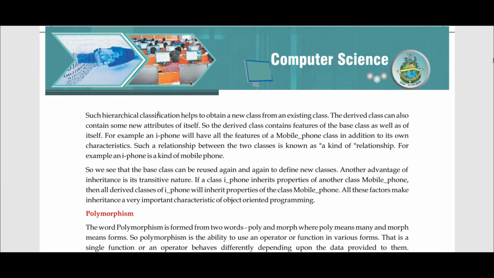As it is also written in the textbook, such a hierarchical classification helps to obtain a new class from the existing class. The derived class can also contain some new attributes of its own. The iPhone has certain specific features extra added to it, such as you can use iOS apps on it. You can use Siri. Suppose Siri is an assistant that is provided by Apple alone. Such features are very unique to Apple, but it all comes under one category, that is mobile phone.